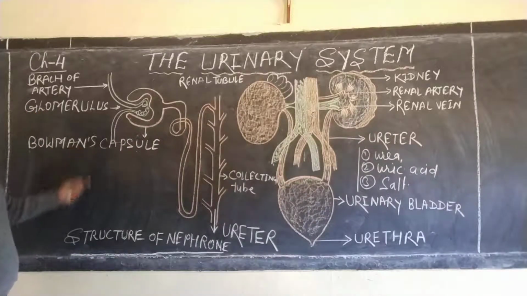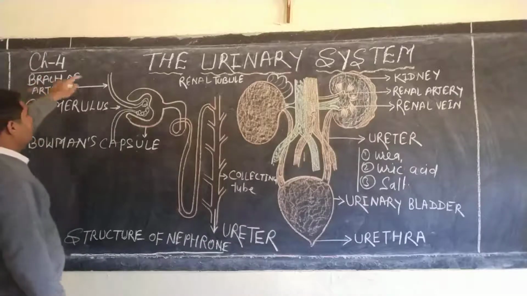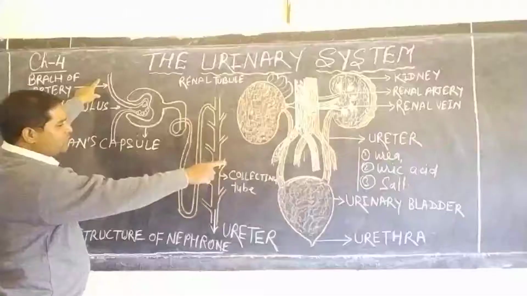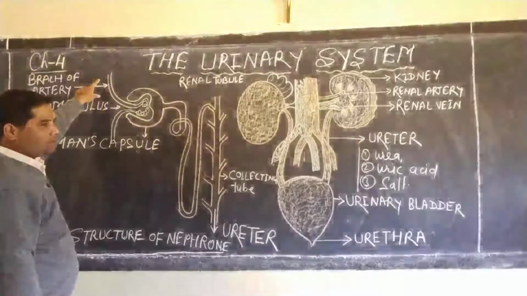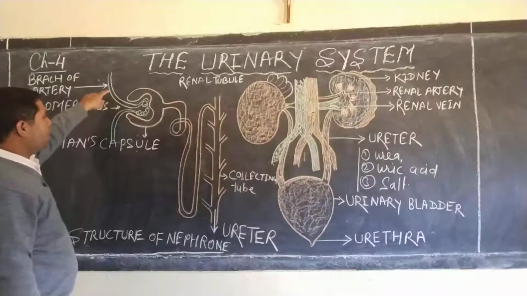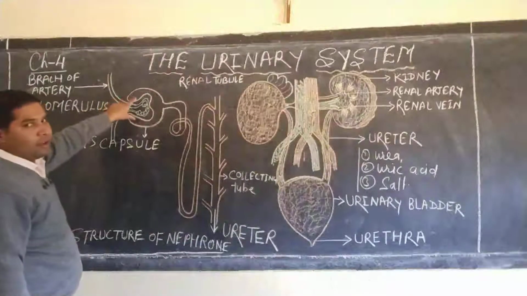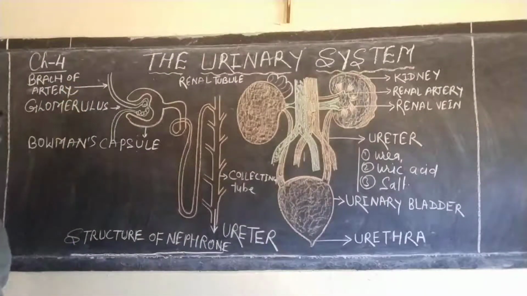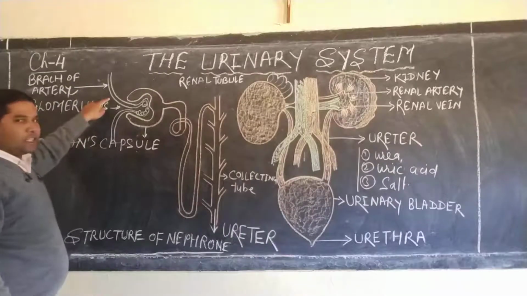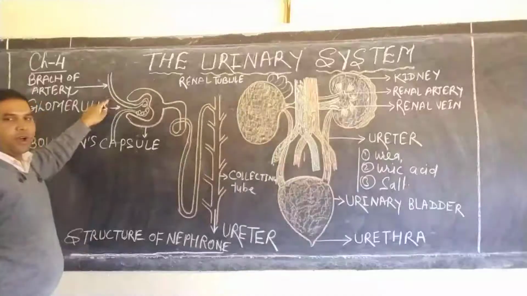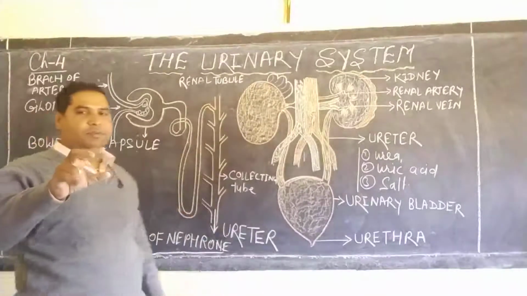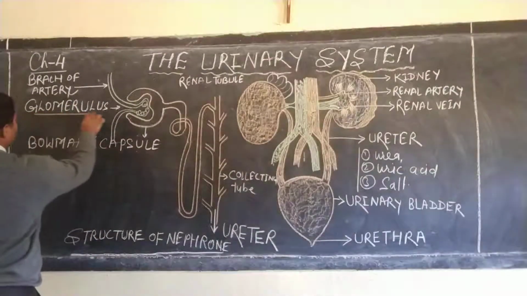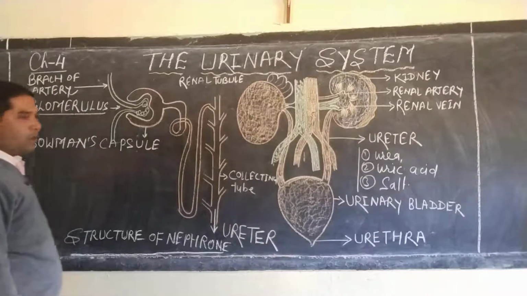In the Bowman's capsule, the blood along with the toxic waste like urea, uric acid and salt is entered or put inside the Bowman's capsule with the help of the glomerulus.